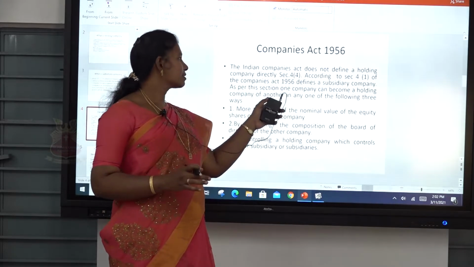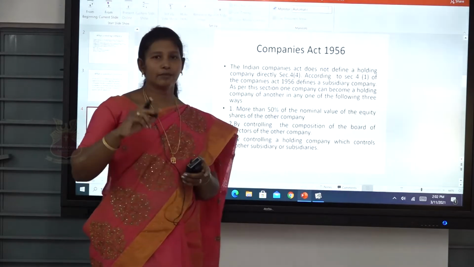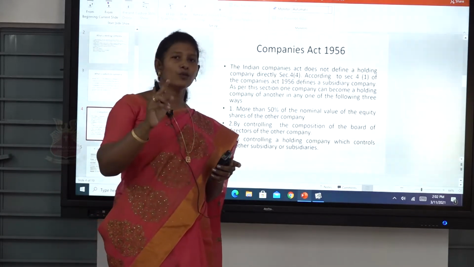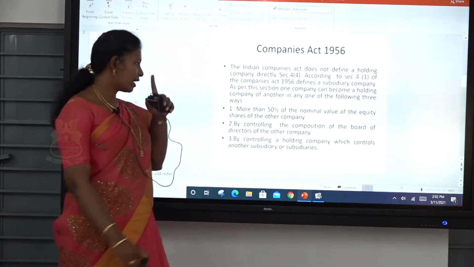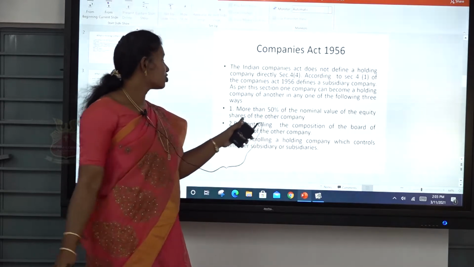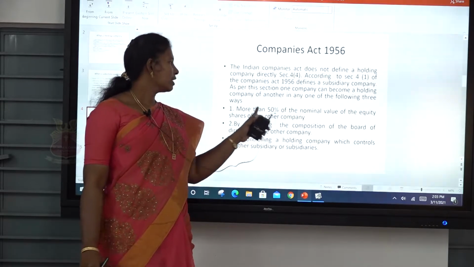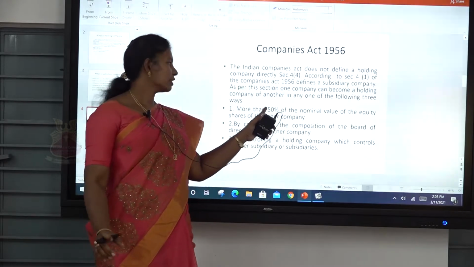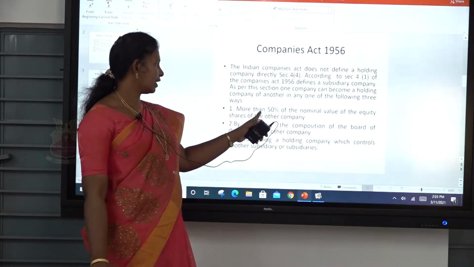As per this section, for one company to become a holding company, it must satisfy any one of these ways. The first way is holding more than 50% of the nominal value of the equity shares of the other company, that is, half of the equity shares of the company.